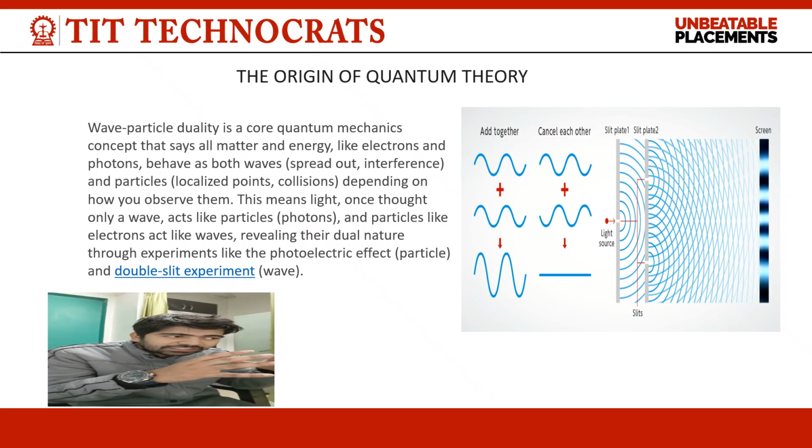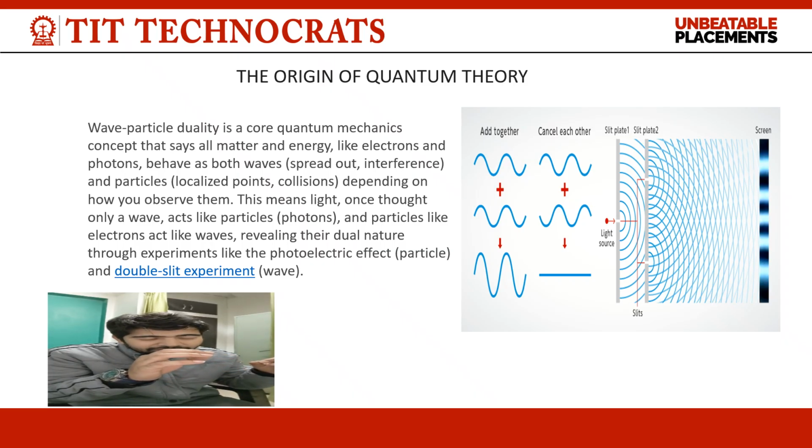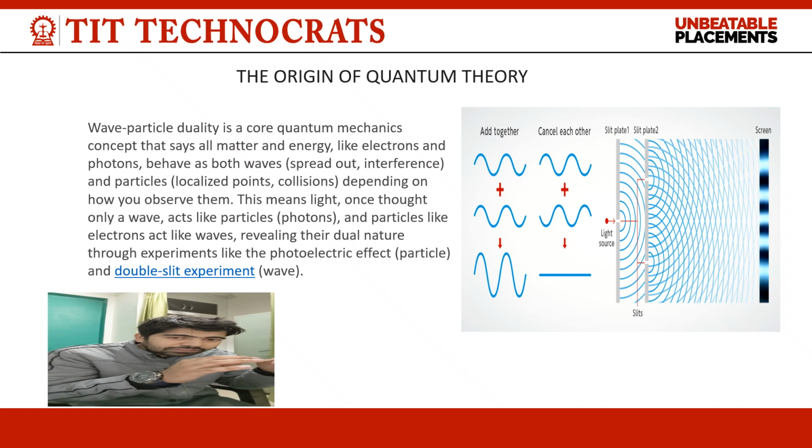At lambda you get wavy nature, at p you get particle nature, and the connection of these two is made with the help of the Planck's constant h.